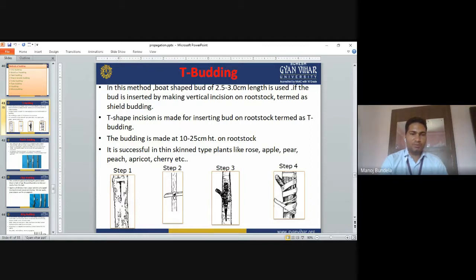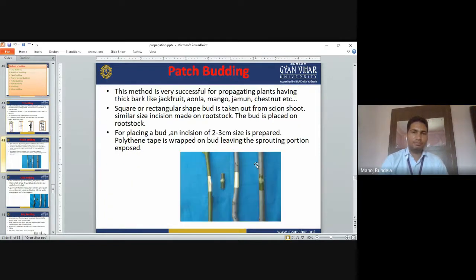So this is the mother plant. From that we have to make the T-shaped cut. This is the scion plant, from which we collect the bud, and then we transplant that bud on the mother plant. After that we cover it with plastic. After some time it will join, and from here a new branch will start to emerge. So those are the simple steps in budding.